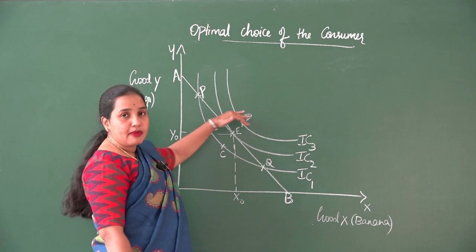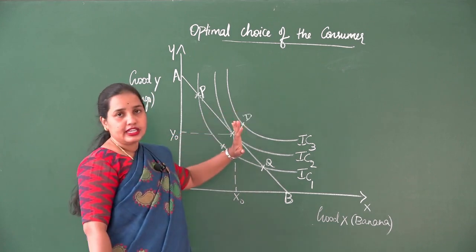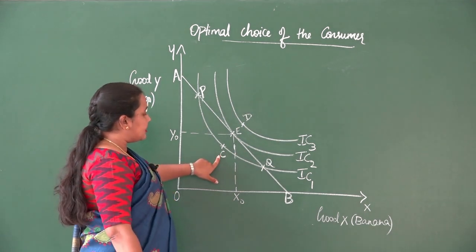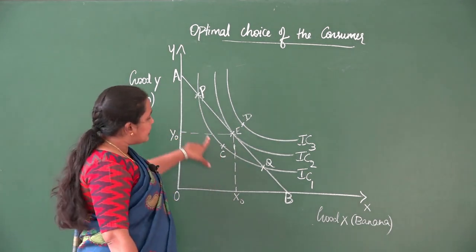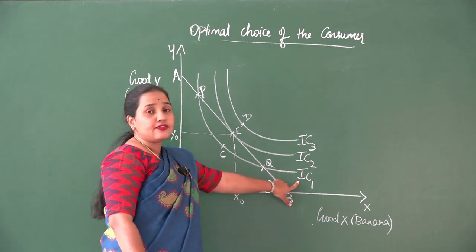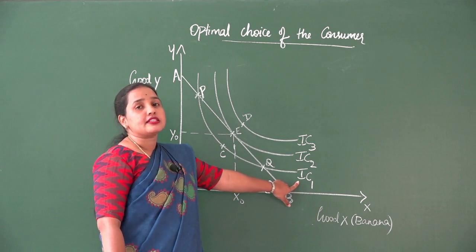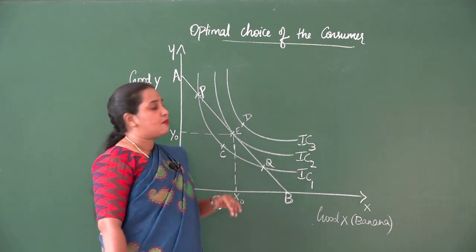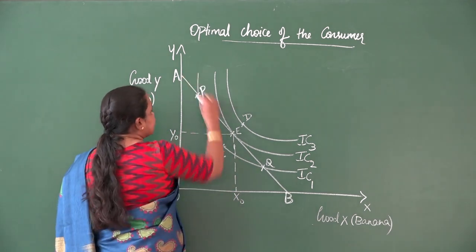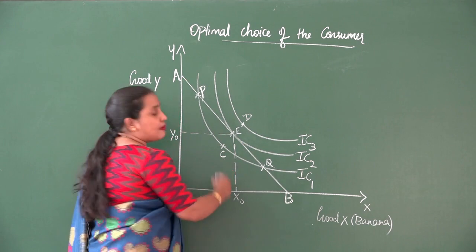Now, we have to take different points on each indifference curve. Let us consider point C on the indifference curve IC1. Point C is not an optimal point. Why? Because it is below the budget line.